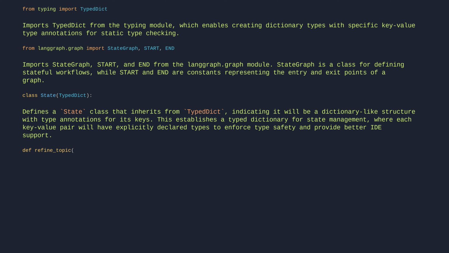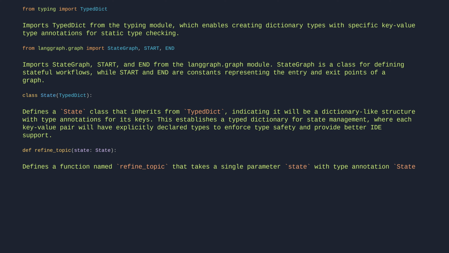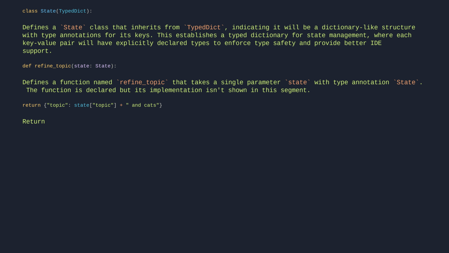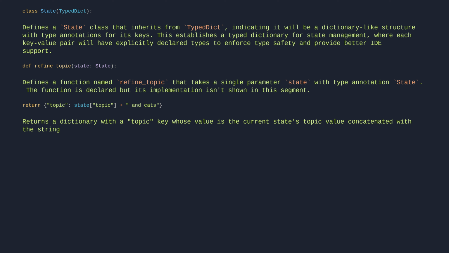Def refine_topic(state) defines a function named refine_topic that takes a single parameter, state, with type annotation State. The function is declared, but its implementation isn't shown in this segment. Return {"topic": state["topic"] + " and cats"} returns a dictionary with a topic key, whose value is the current state's topic value concatenated with the string " and cats".